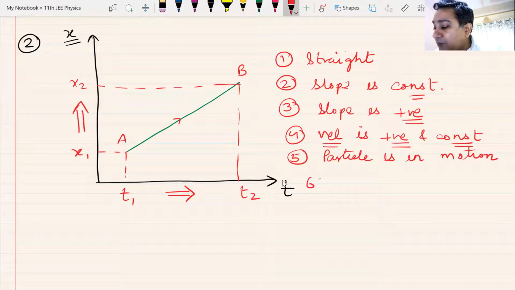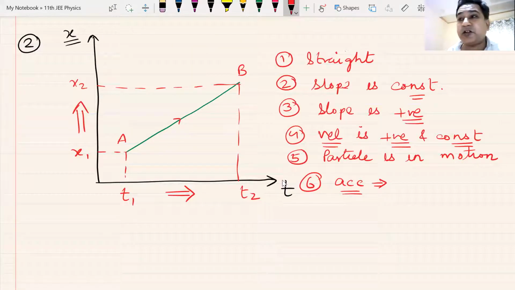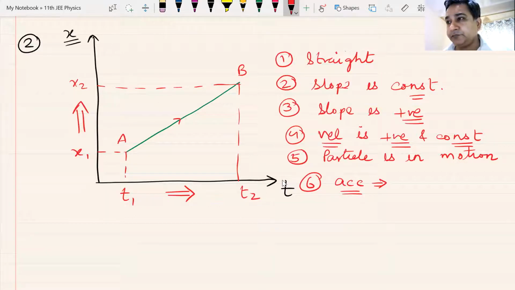What about the 6th point? Acceleration. Apply some common sense. Think, what is acceleration? What is the acceleration of this particle? Velocity is positive and constant. What about the acceleration? Anyone? Anjali says constant. Anjali, you are wrong. Another student says uniform. He is also wrong. Teja says positive. I don't understand what is meant by positive here.